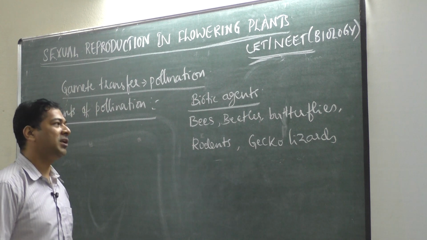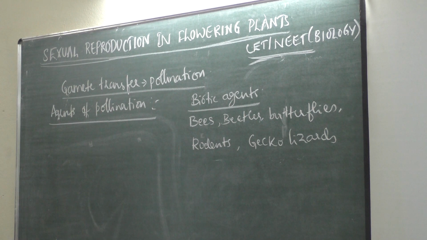Then in some cases bigger animals like larger animals like some primates, lemurs, arboreal rodents, all that.